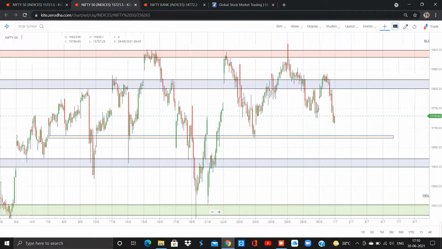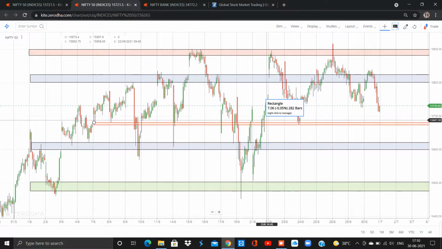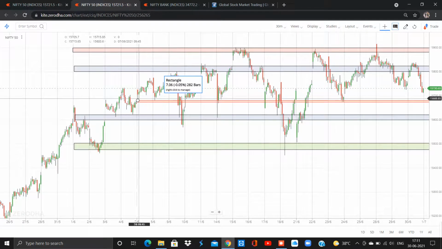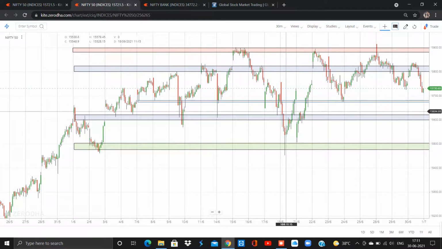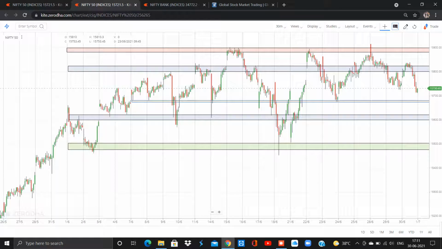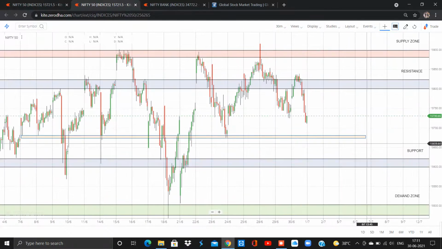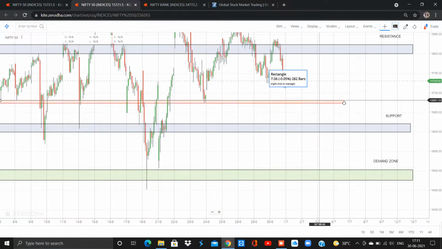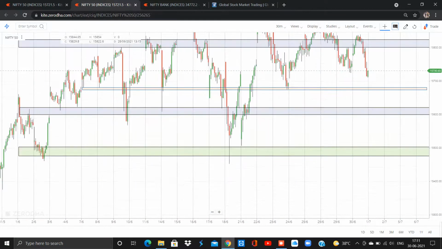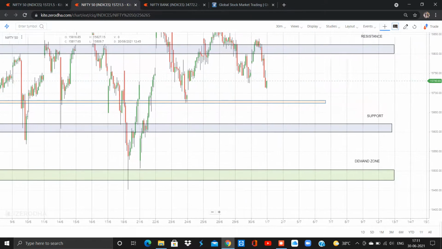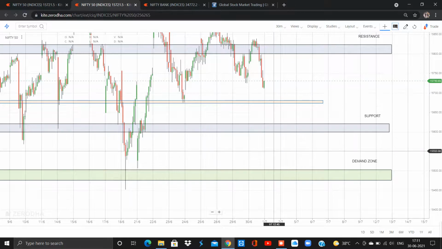Why have I mentioned this region? You could see that most of the time the market has rejected in this area, but whenever it crosses this region, it directly goes to the support area or the demand area. Until now, I will not prefer you to make any selling, because selling does not happen most successfully in these areas, and the market recovered very fast. So to be a better trader, wait for a buying opportunity.